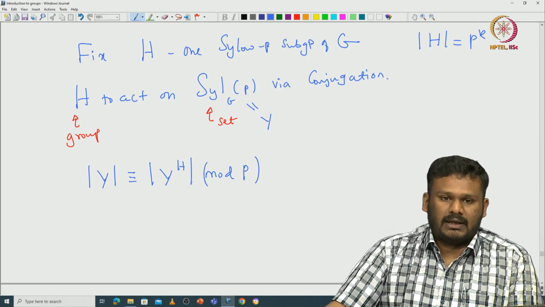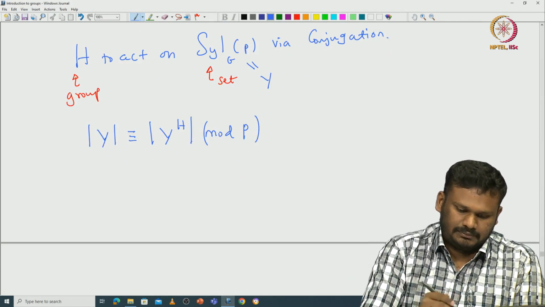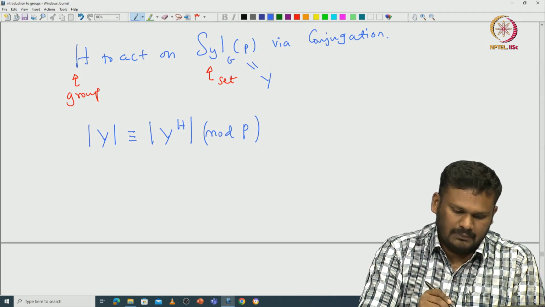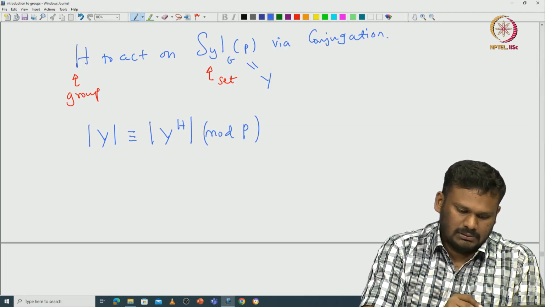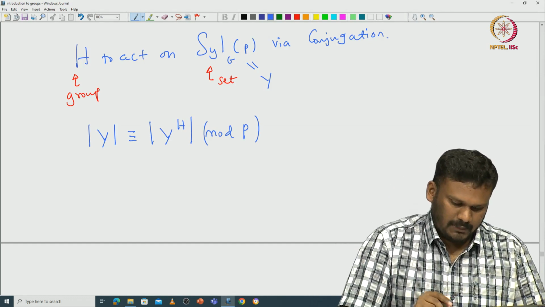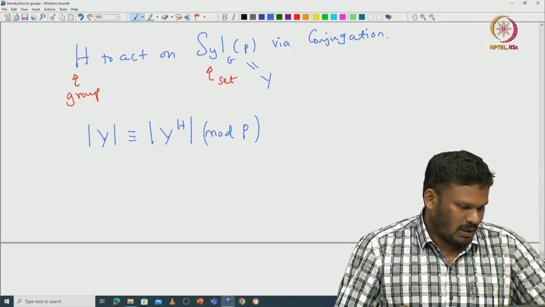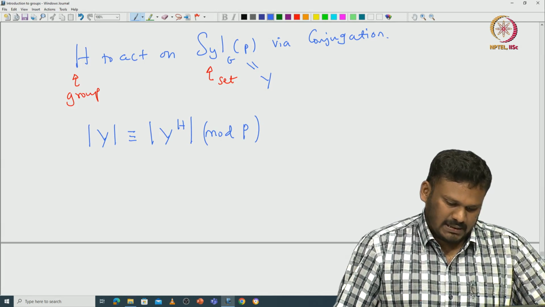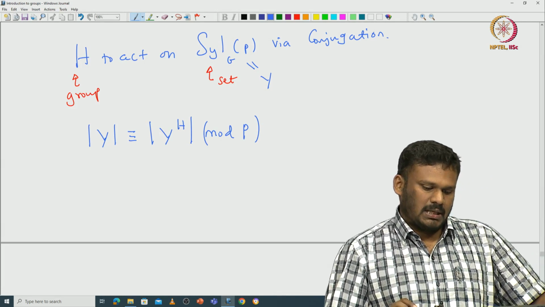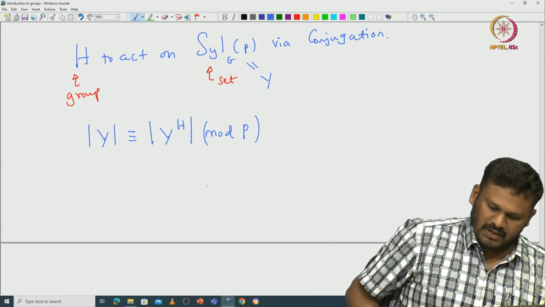So that means the cardinality of this Y power H is going to be congruent to the cardinality of Y. So in case we prove that the cardinality of Y power H is 1, then we are done.